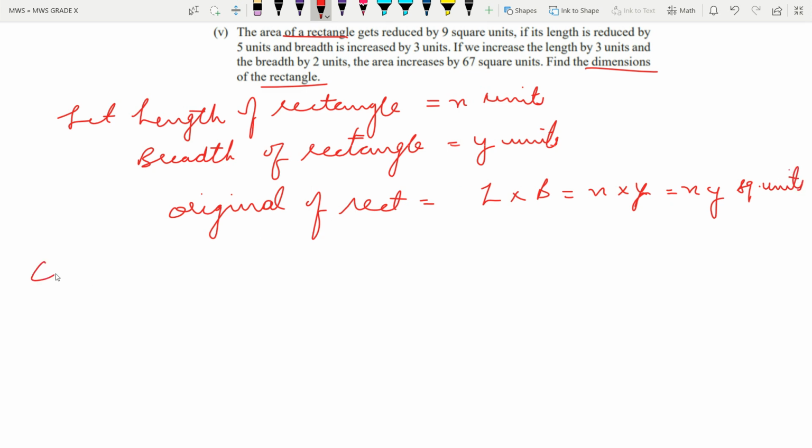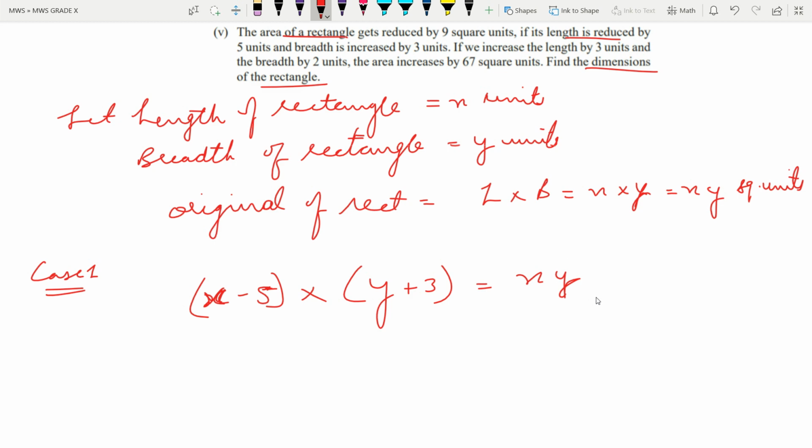Okay, now case 1. If the length is reduced by 5, okay, length is x, length is reduced by 5, multiply by breadth increased by 3, then the area, means the original area, this xy, gets reduced by 9. So let us solve this.